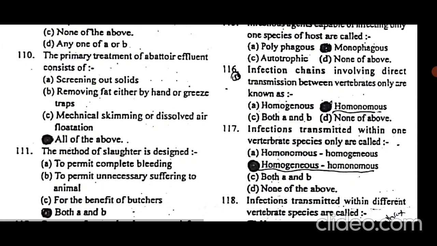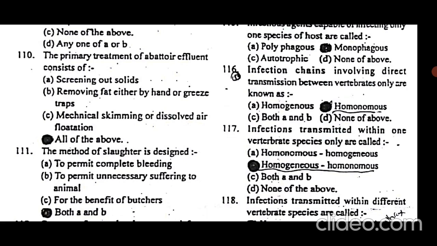The primary treatment of abattoir effluent consists of screening out solids, removing fat either by hand or grease traps, and mechanical skimming of dissolved air flotation. These are the primary treatments required for abattoir effluents.